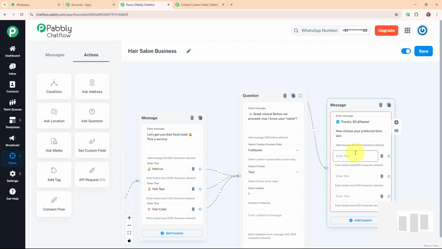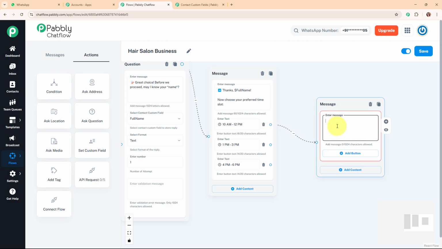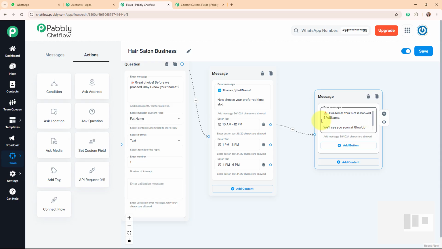So I'm going to enter the text as 10 a.m. to 12 p.m., 1 p.m. to 3 p.m. and 4 p.m. to 6 p.m. Alright, so now after giving the options for preferred time slot, I want whenever my customer is going to select any of these slots, then automatically they should receive a confirmation message as "Awesome, your slot is booked $full name." That means the message has been personalized over here, and it says "We will see you soon at Glow Up Hair Studio."